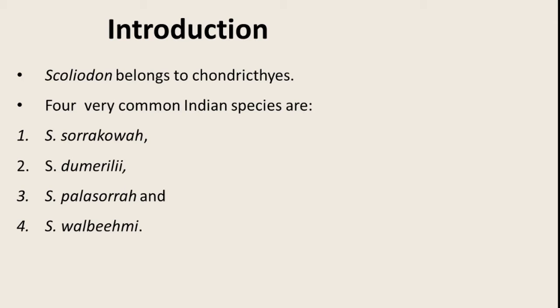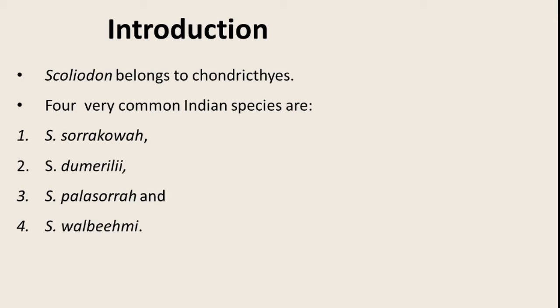Now this particular Scoliodon is also referred to as a dogfish. Why dogfish? What is a characteristic feature of dogs? It is that they have a strong or powerful sense of smell, right? So it is called a dogfish because these fishes also have a very acute, very strong sense of smell like that of dogs. This aids in finding food easily.